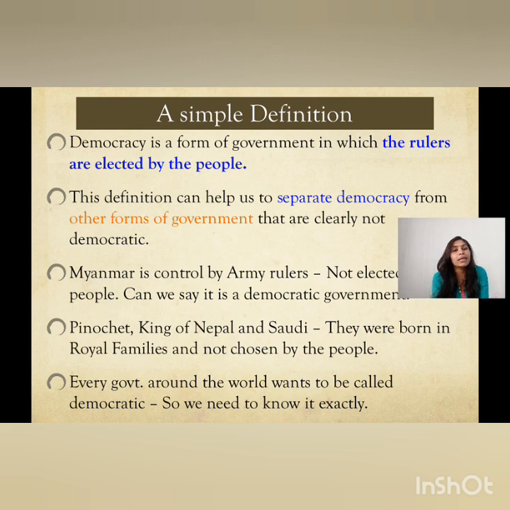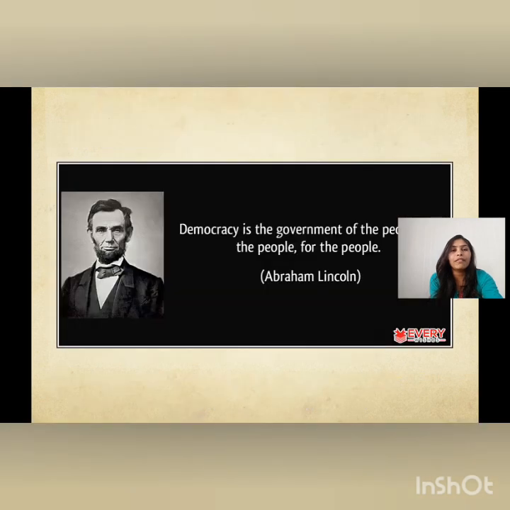Over here, a few examples have been given. For example, Myanmar, which has been controlled by the army. Can we say it's a democratic government? No, it cannot be said to be a democratic government. Pinochet, the king of Nepal and Saudi Arabia were born in the royal family and not chosen by the people, so they can also be known as non-democratic. Every government around the world wants to be called democratic, so we need to know exactly what the definition, the meaning of democracy is.